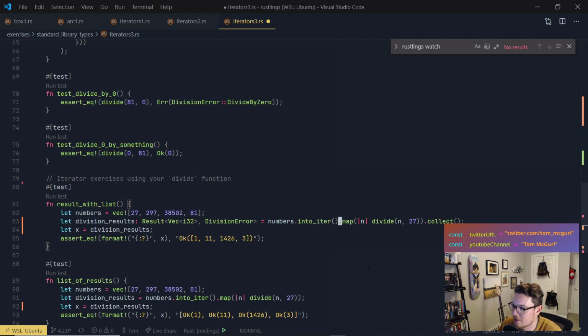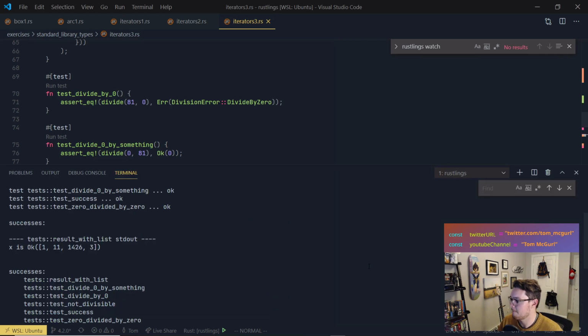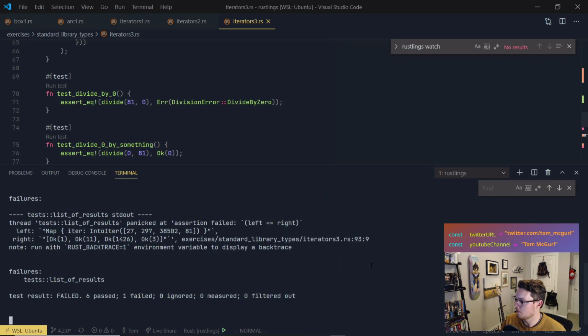Instead of doing this all on this line, what we'll do is we'll say x equals a result of Vec i32, comma, division error, and we will do the collect down here. And it'll just be division results dot collect. Let's try that. Cool. We are all good.